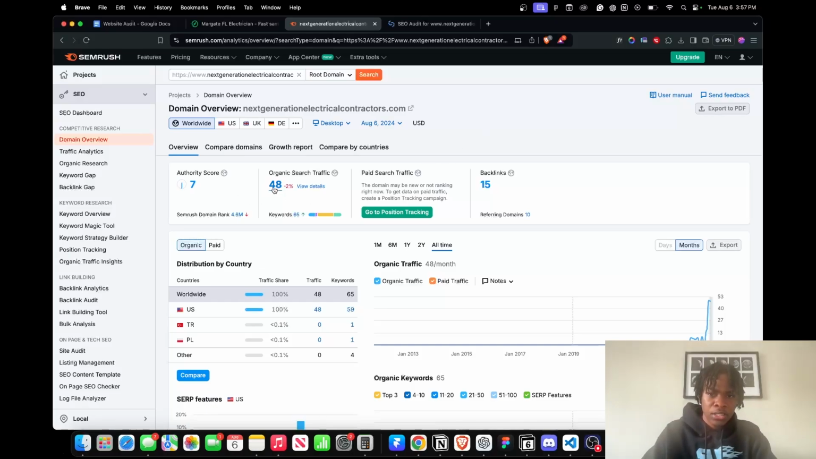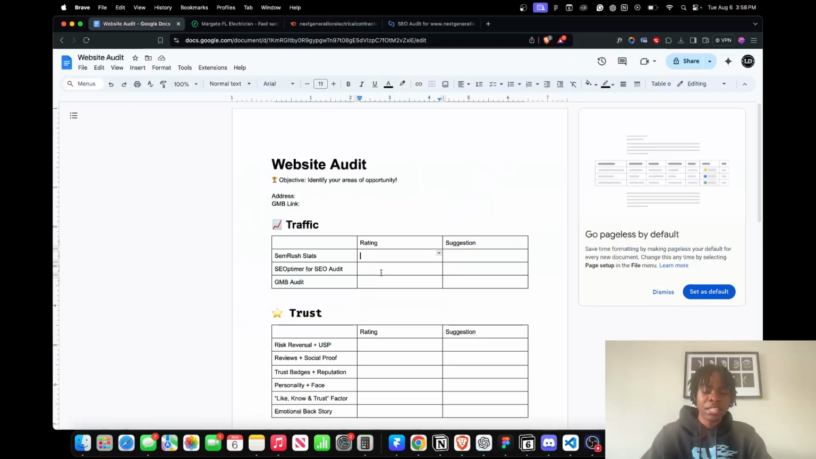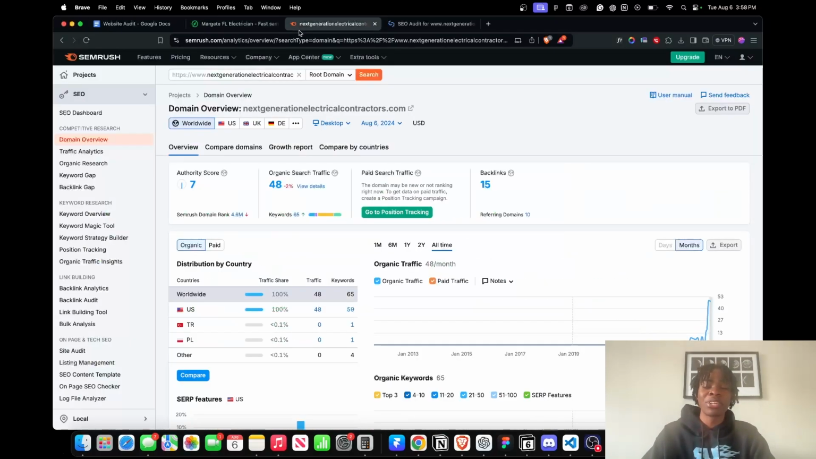All right, so we're going to take a look here. Authority score is 7, 48 organic traffic, and then they have 15 backlinks. They could do better. Overall, I see a lot of websites not getting any type of organic traffic, so I am going to be nice. I'm just going to give them a 5 out of 10, because they got some organic traffic. A lot of websites, like I said, have a 0 or 2 authority score, no organic traffic, and maybe 5 backlinks.